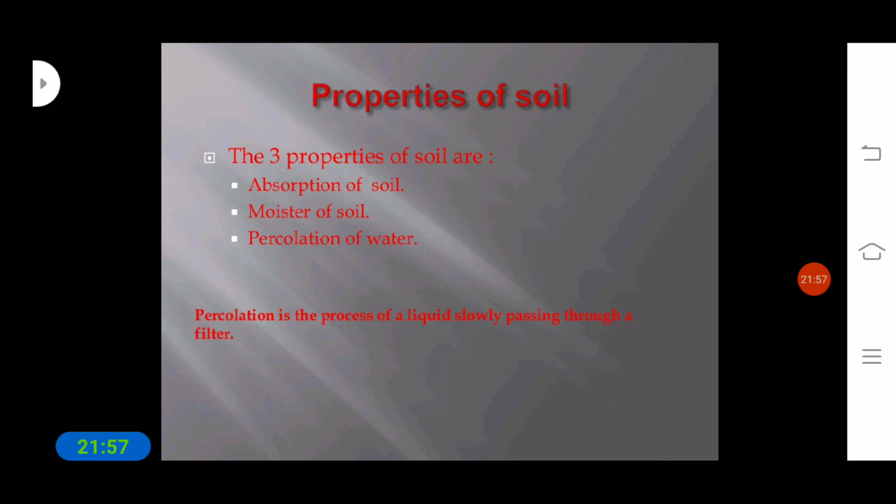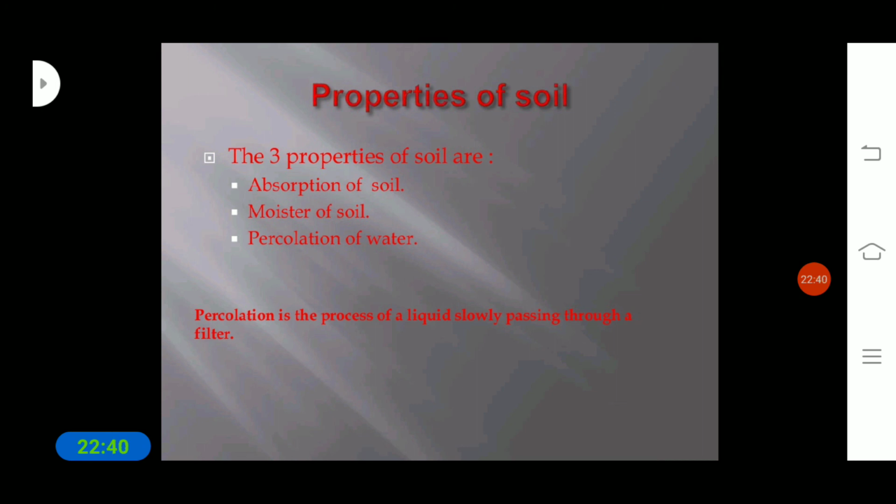Okay, next is moisture in soil. Moisture in soil means the soil absorbs water and holds water in it, which is known as soil moisture. The capacity of the soil to hold water is important for various crops. As you know, soil has the capacity to absorb water, and this is what we call moisture of the soil.